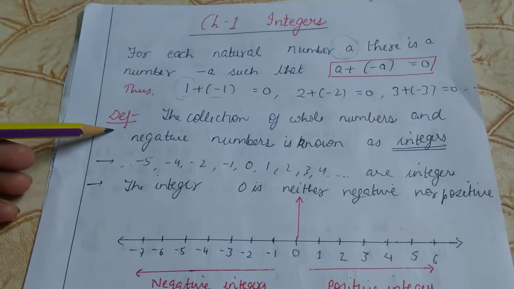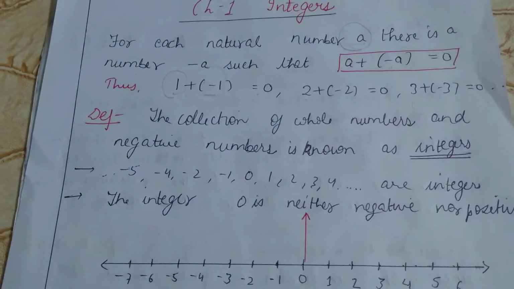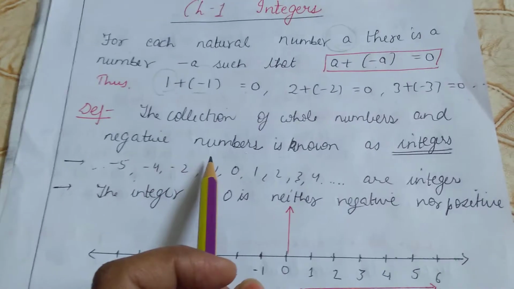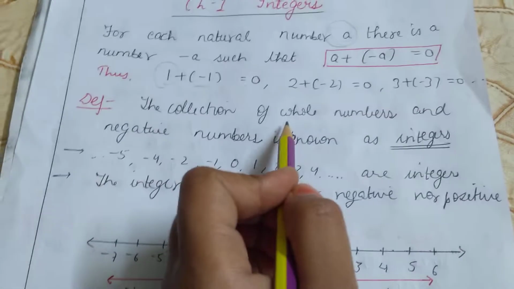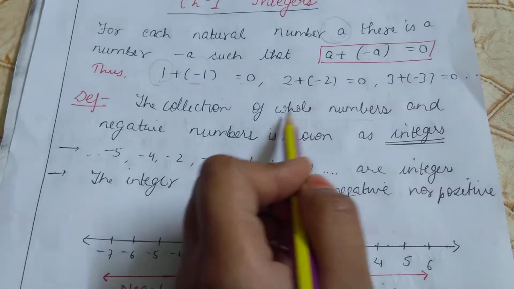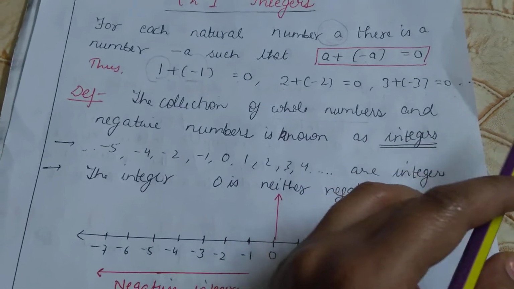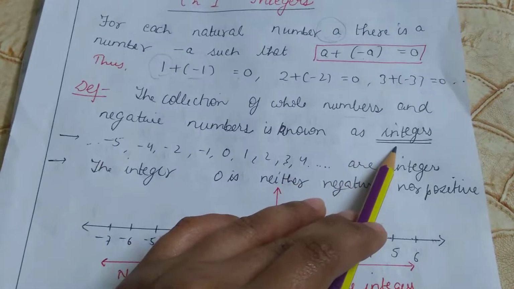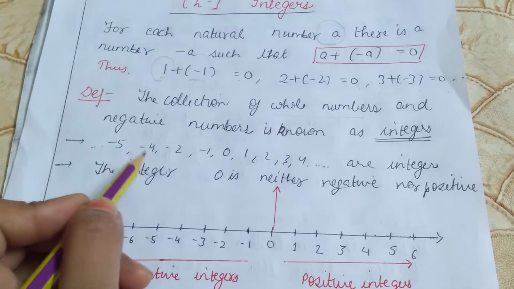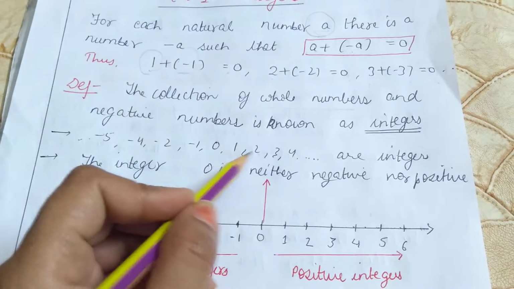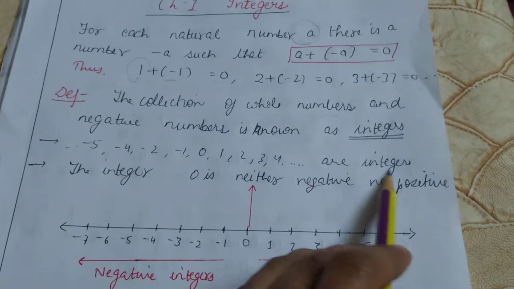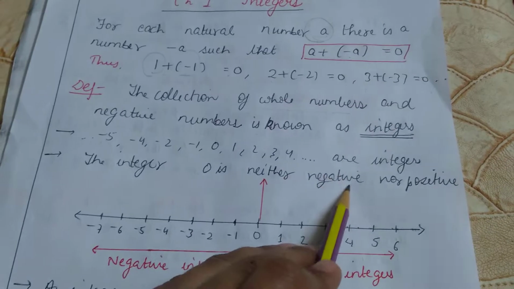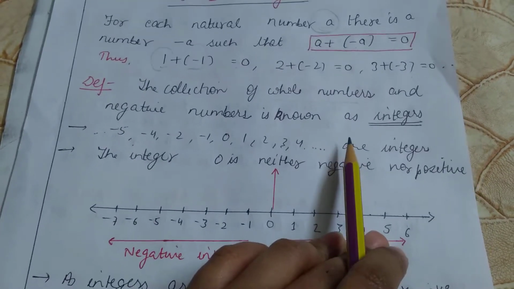Now, the definition of integers: the collection of whole numbers and the negative numbers. Whole numbers start from 0, that is 0, 1, 2, 3, 4, 5, 6 and so on, and all the negative numbers together are known as integers. For example, minus 5, minus 4, minus 2, minus 1, 0, 1, 2, 3, 4, 5, 6, 7, 8 and so on are integers. The integer 0 is neither negative nor positive.